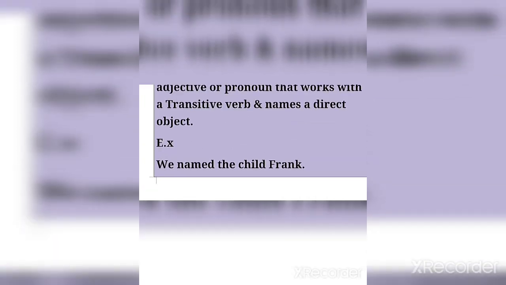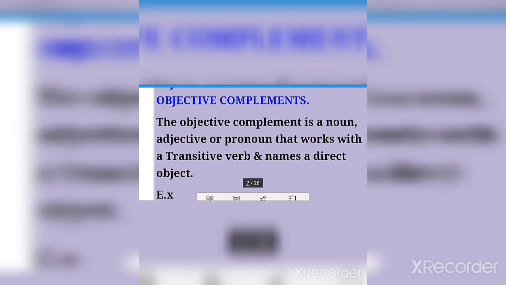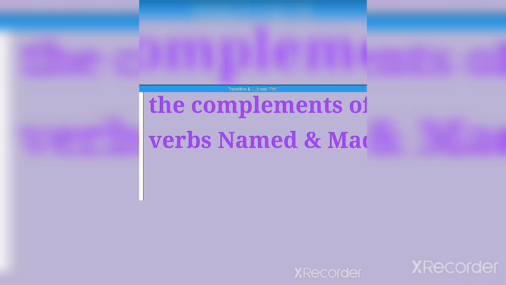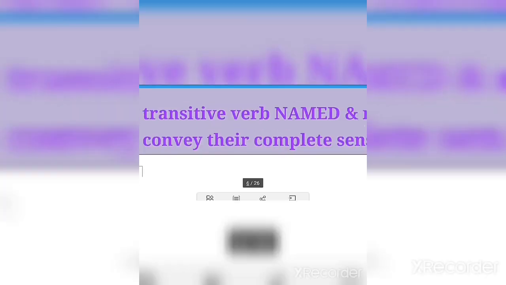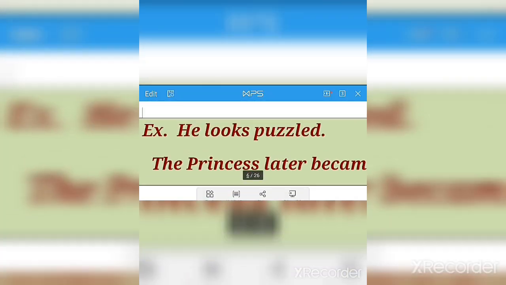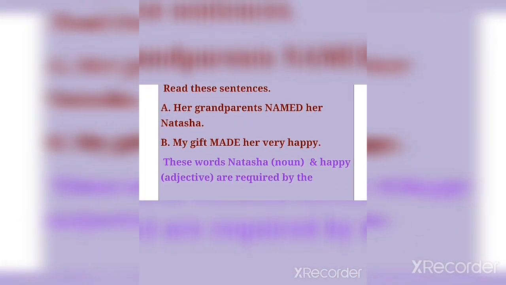Okay, so: we named the child Frank. Here the word Frank is a noun that is used with the transitive verb name. Clear? So children, till here we understood the subjective complement with intransitive verbs, the verbs of complete predication and of incomplete predication, which we talked about on intransitive verbs, and in transitive verbs we have talked on the objective complement.